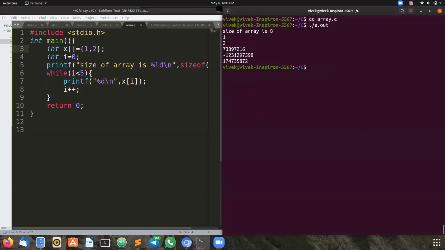And the array is 1, 2, remaining are garbage values, because I did not mention any. Someone has asked me the doubt: why are we getting garbage values? Because I did not mention the size of the array.